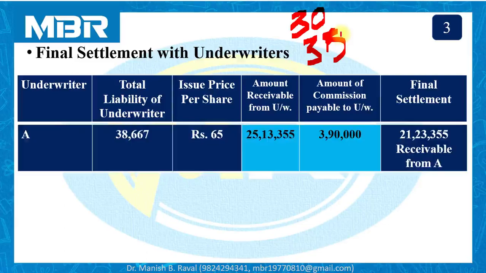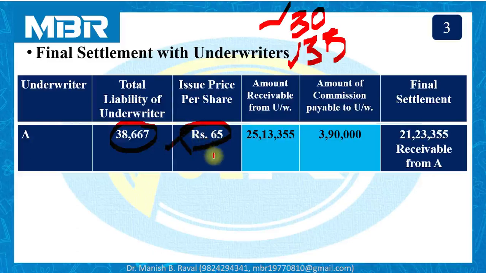Underwriter A, total liability of the underwriters: 38,667 shares. Issue price per share 65. If you don't want to calculate 65 directly, then simply use 30 rupees first and 35 rupees for allotment. 30 rupees plus 35 rupees. Finally, the figure of issue price is rupees 65.